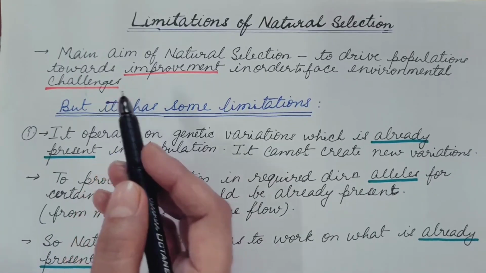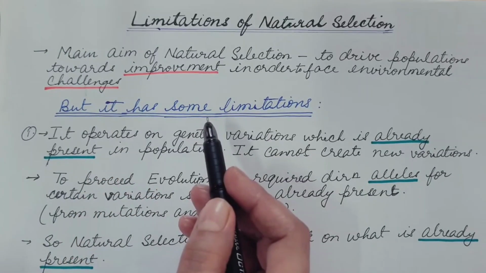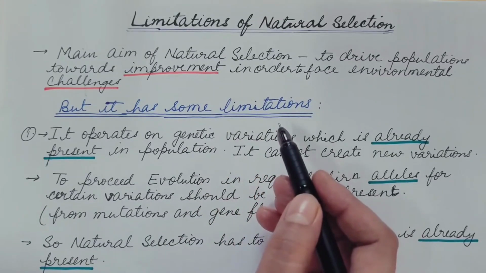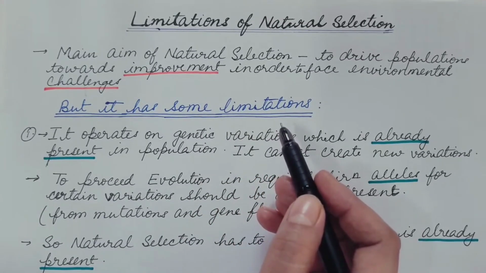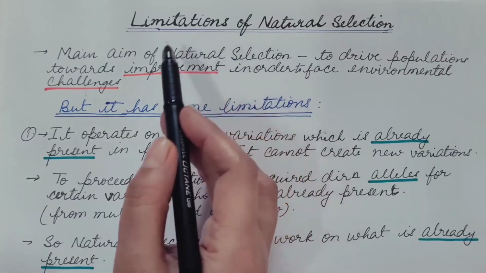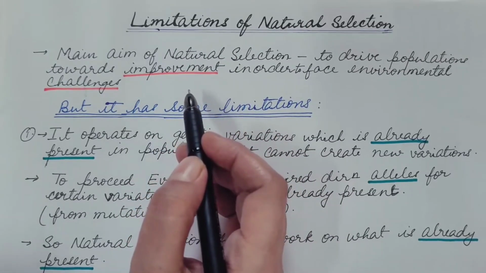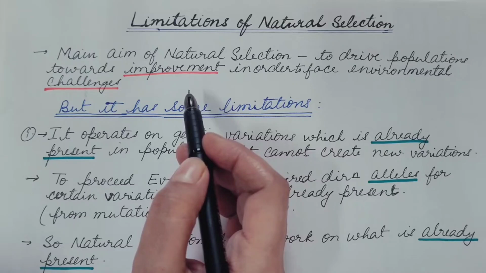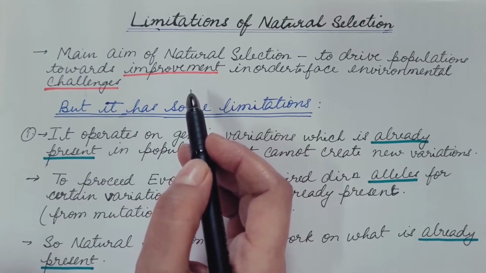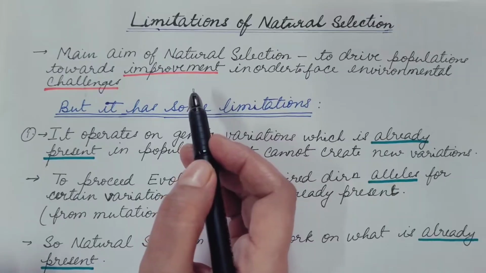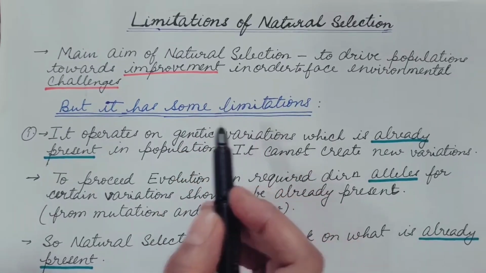For the better adaptation of the population or the organism, so they can survive in the changing environment, natural selection plays an important role, and the better adapted individuals then reproduce and produce offspring of their own kind. This is known as differential reproduction, which we have discussed earlier.